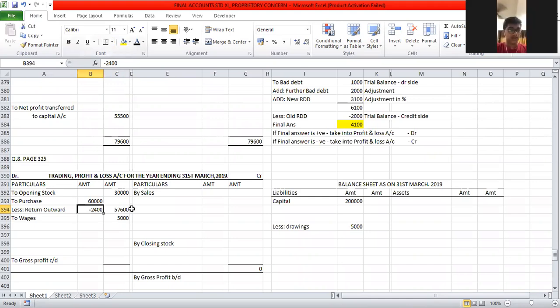Next item in the trial balance is trade expenses.